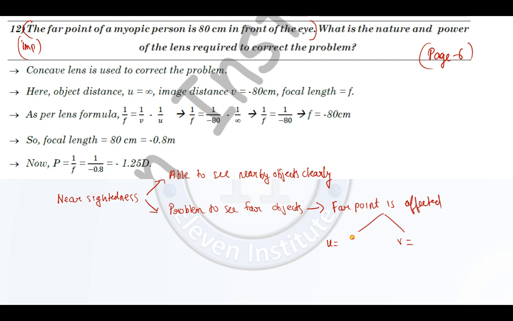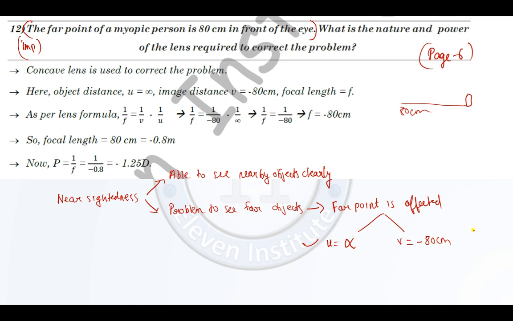So that will be our object distance, infinity. And here the far point is affected, and it is affected how much we can see. The far point of a myopic person is 80 centimeters in front of the eye. So here is the eye and the far point is 80 centimeters in front. If I apply the Cartesian sign convention, with the optical center here, this distance is on the left side. So this 80 centimeters will become our v, and we can write over here minus 80 centimeters.